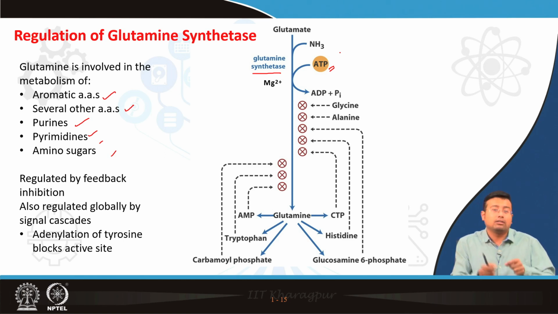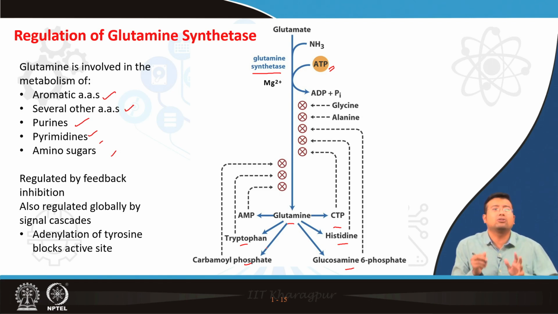So whenever you hear the name synthetase, mind it, there will always be ATP, or whenever there is ATP involved, the enzyme generally will be a synthetase when a formation is occurring, right? So how is it regulated? It is regulated by feedback inhibition. Simple. Whenever excess product is formed, we don't need glutamine anymore, so it will be feedback inhibited. We already know what feedback inhibition is.